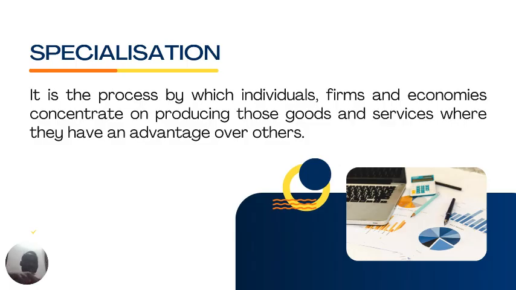Now, another concept we like to explain under this topic is specialization. When we talk about specialization, it's the process by which individuals, firms, and economies concentrate. The word concentrate is very important. They concentrate on producing those goods and services where they have an advantage over others. That thing which you're good at, that's what specialization is. Let's say, for example, I'm very good at making shoes. You understand? So it means that specialization now means that I need to keep producing that shoe. I need to be known, I need to be an expert.